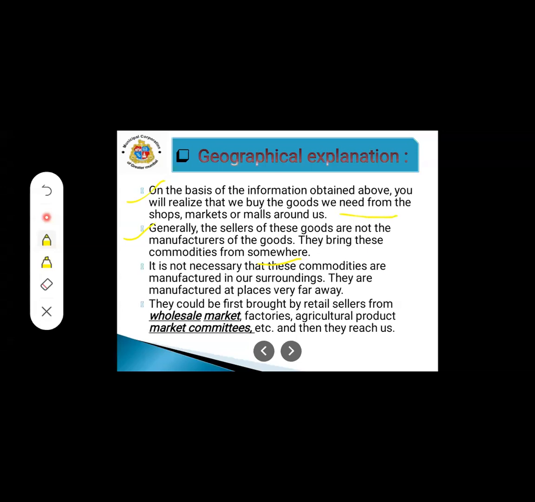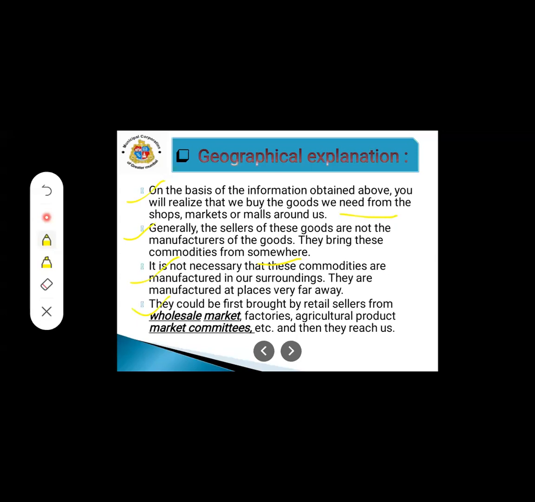Then next, it is not necessary that these commodities are manufactured in our surroundings. They are manufactured at places far away. Manufactured means the product is being made over there. The product which is made is known as manufactured. Then they would first be brought by retail sellers from wholesale markets, factories, agricultural product market communities, etc. And then they reach us.